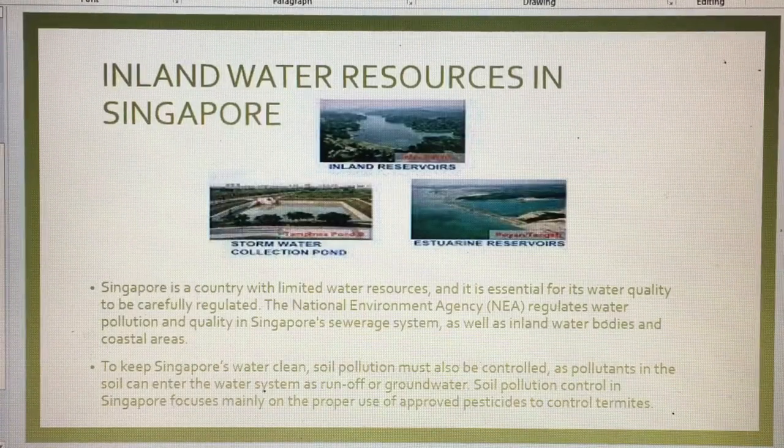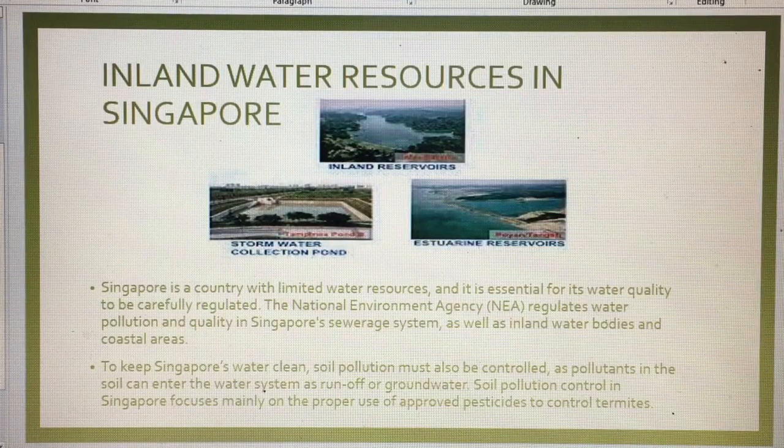Let's go to the inland water resources in Singapore. As you can see, we have the inland reservoirs, the stormwater collection ponds, and other resources. Singapore is a country with limited water resources, and it's essential for its water quality to be carefully regulated.